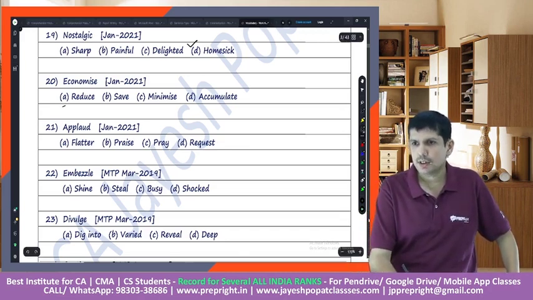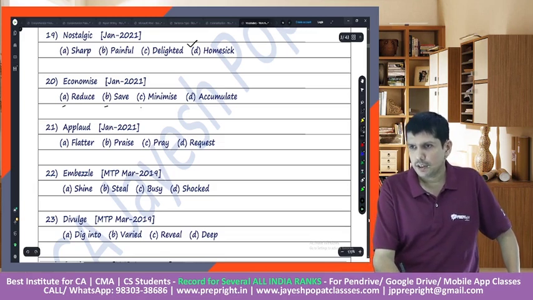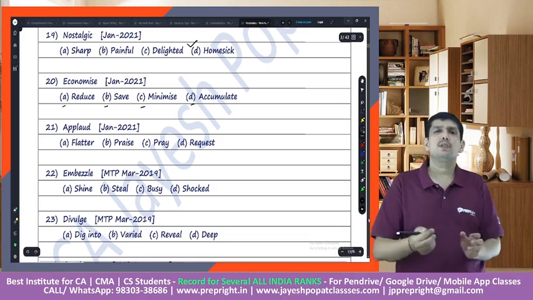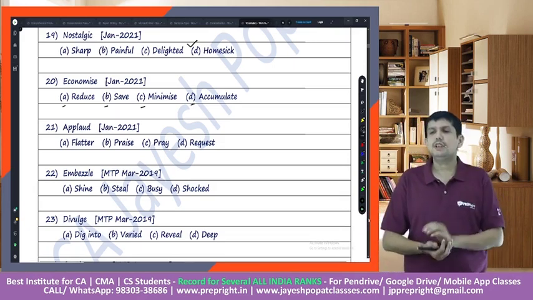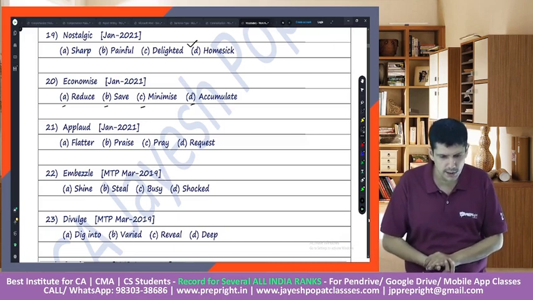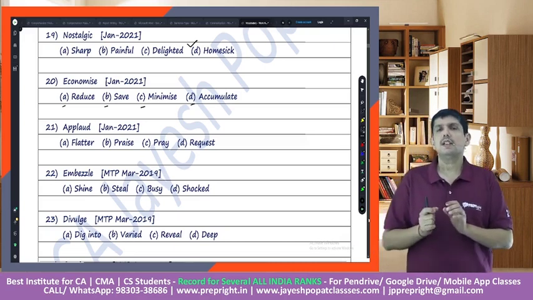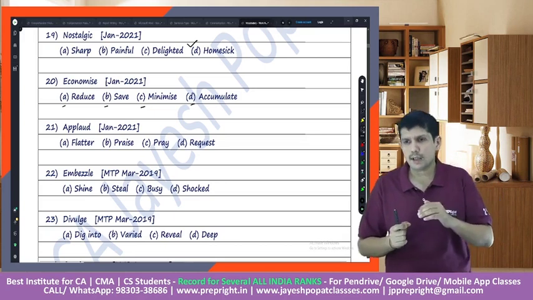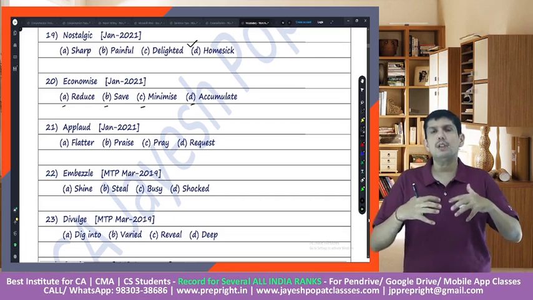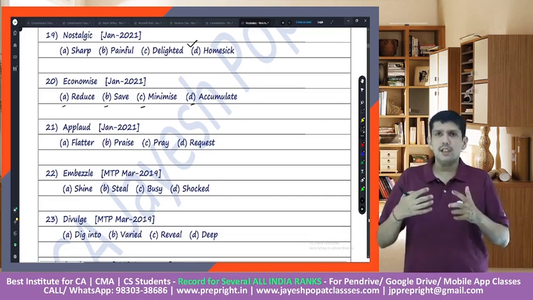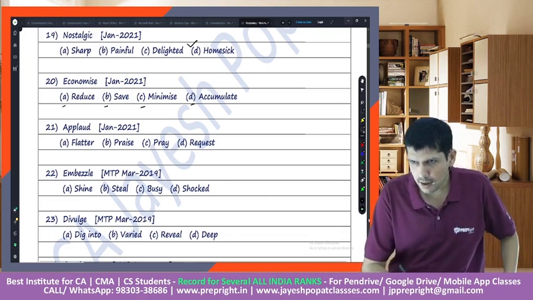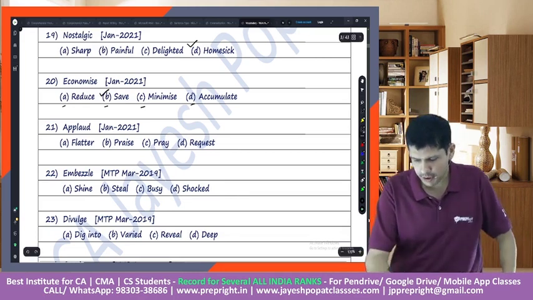Reduce, save, minimize, right? And accumulated is also more or less related. Out of these four you need to choose the best, which basically suits the best. So when you say we want to economize, means you want to save, right? When you say that you want to economize on something, you say that you want to save on that particular thing, right? So the best among the four options would be save.